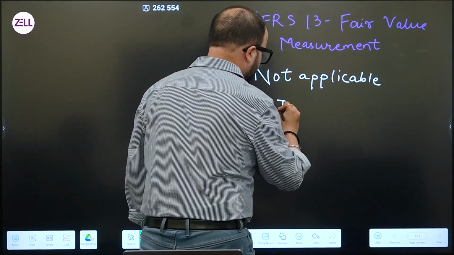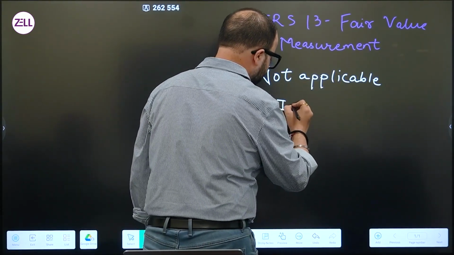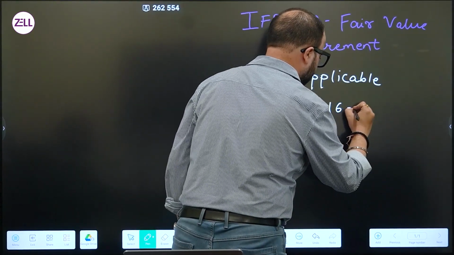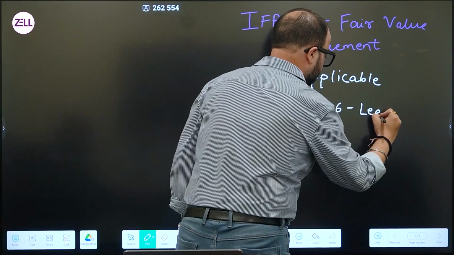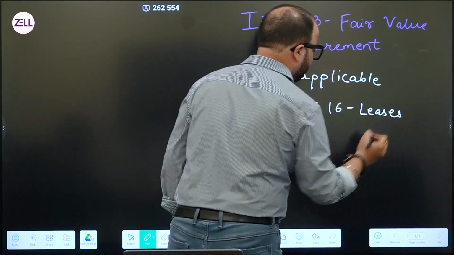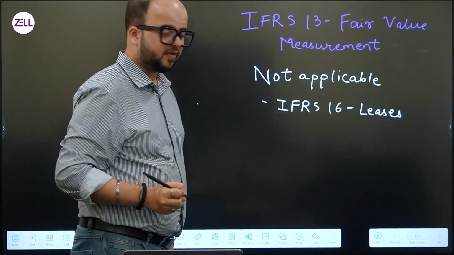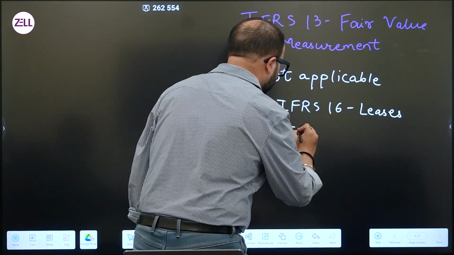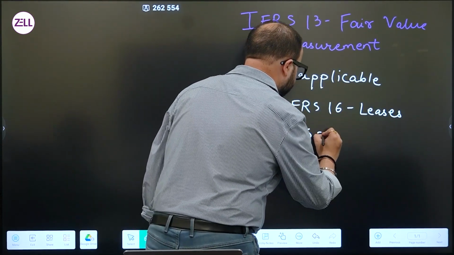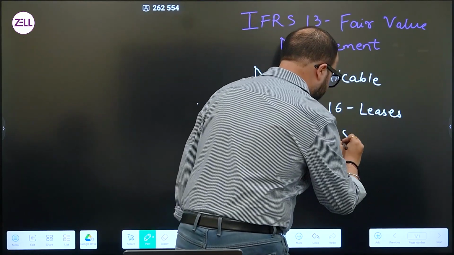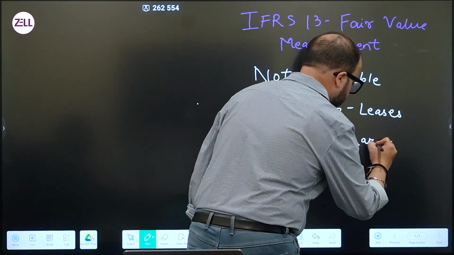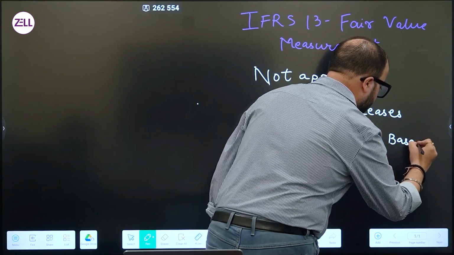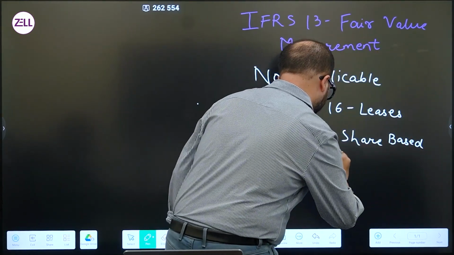First, it does not apply to leases, that is IFRS 16. You will not have references to fair value measurement in IFRS 16 and IFRS 2, which is basically share based payment.